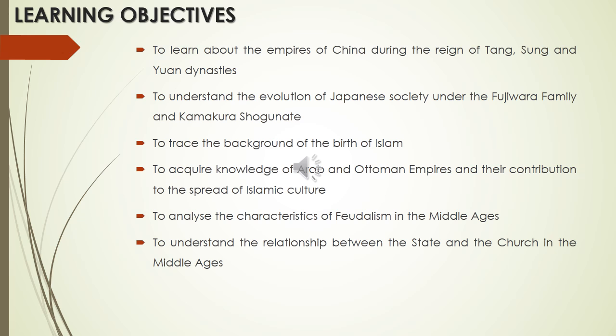They were the ruling families, the families which ruled the Japanese kingdom. So to understand the evolution of Japanese society under the Fujiwara family and the Kamakura shogunate, then to trace the background for the birth of Islam.